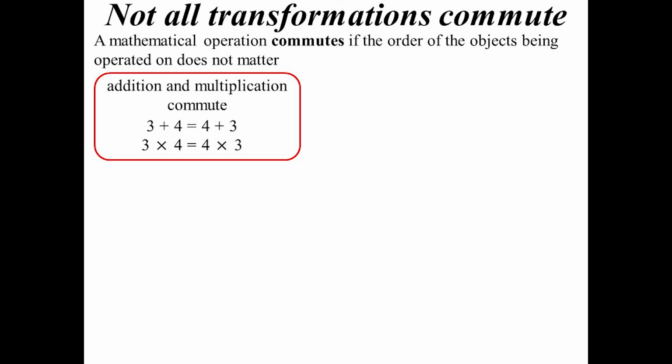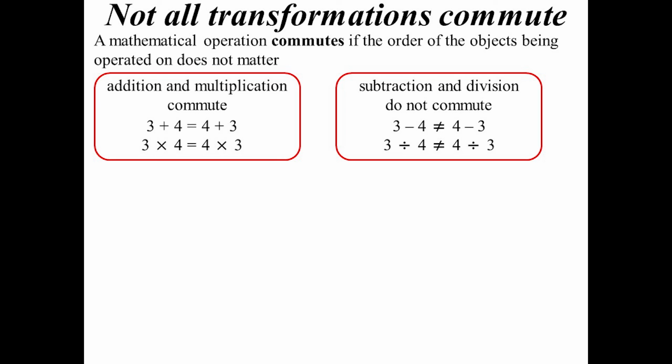I can swap those numbers around, perform the same operation, get the same answer. Multiplication commutes. Subtraction and division do not commute. 3 minus 4, if I swap the numbers around but do the same operation, I get a different answer. Same with division. So that's what it means when we say an operation in mathematics commutes. We swap the things we're operating on, we get the same answer.